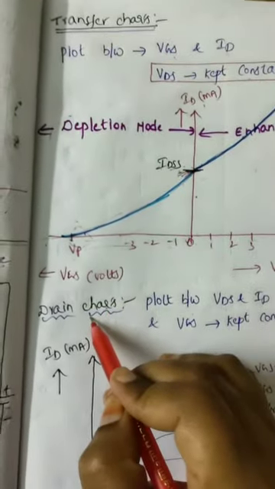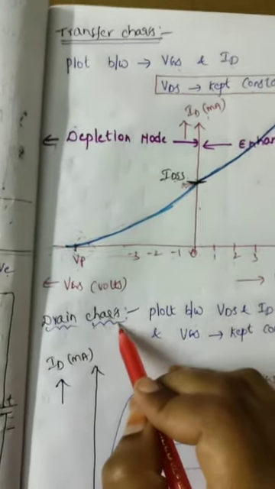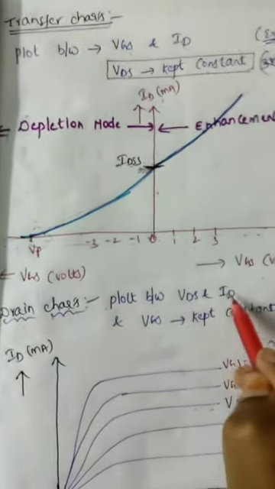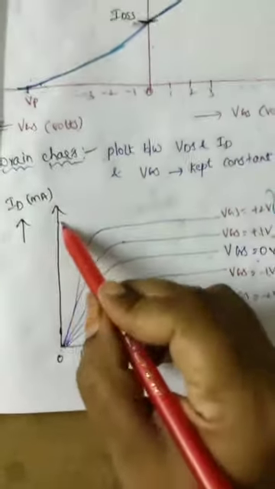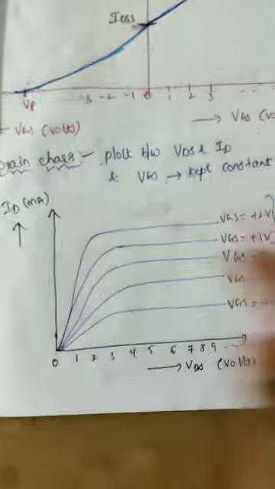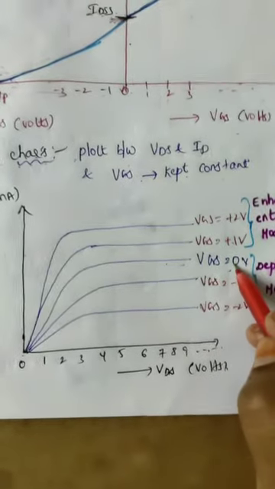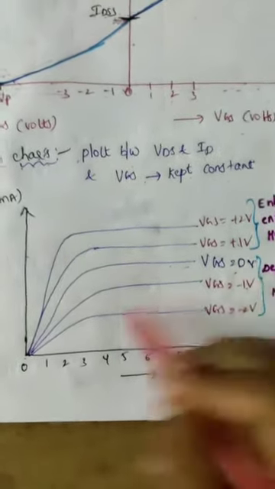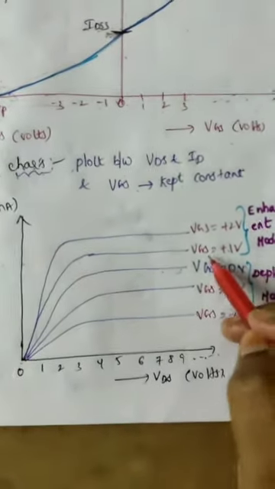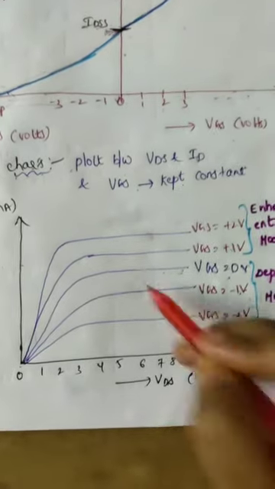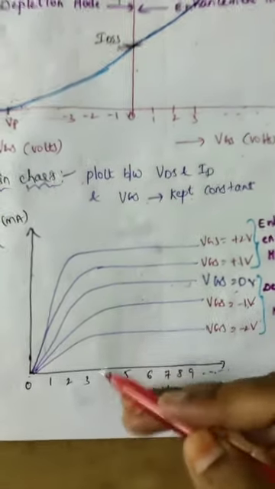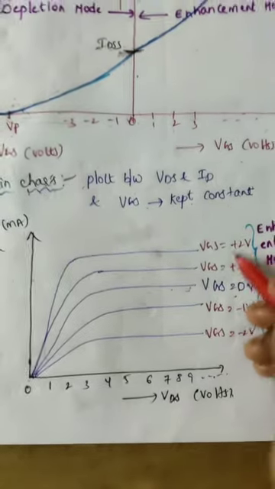Drain characteristics are the same as JFET. It is a plot between VDS and ID, where VGS is kept constant. The horizontal axis is VDS and the vertical axis is drain current ID. If VGS equal to 0 volts, this is the drain curve. When VGS equal to minus 1 volt, minus 2 volts, the drain curve shifts downwards. When VGS equal to plus 1 volt, plus 2 volts, the drain curve shifts upwards.